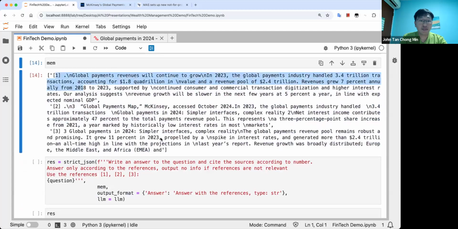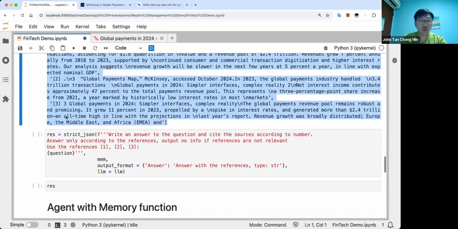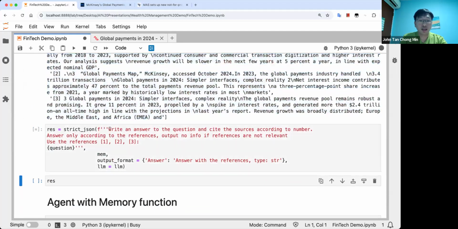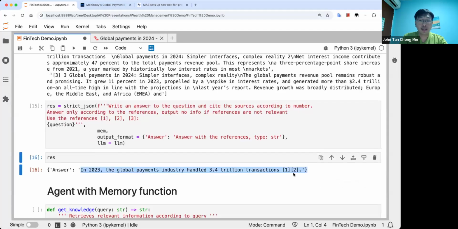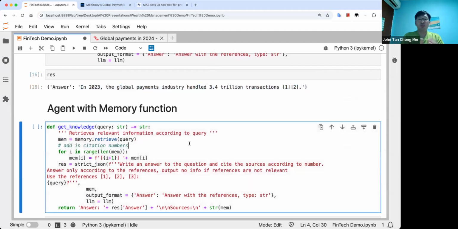So you can see I've now labeled all my sources 1, 2, 3. I can run a StrictJSON call to say, hey, write me an answer and cite the sources according to the number. And you can see it cited sources 1 and 2. So cool. Now let's use an agent to do this.